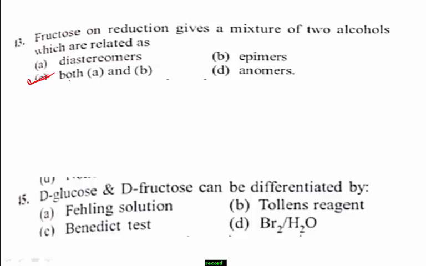Next, question number 15. D-glucose and D-fructose can be differentiated by option A, Fehling solution, option B, Tollen's reagent, option C, Benedict test, and option D, bromine water. Which one is the right answer?